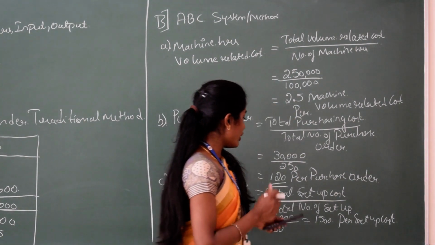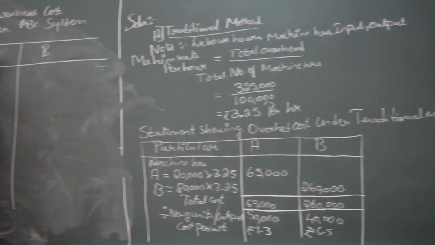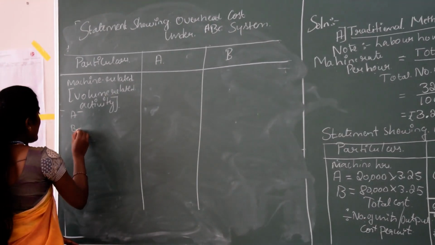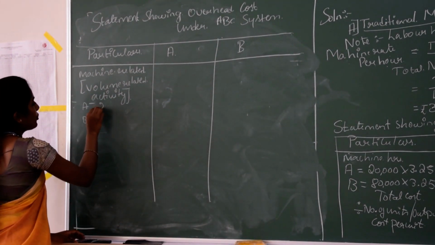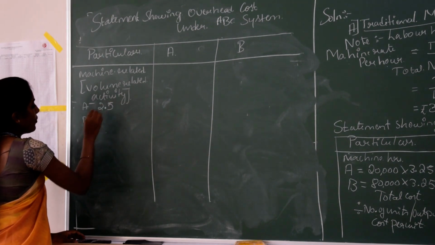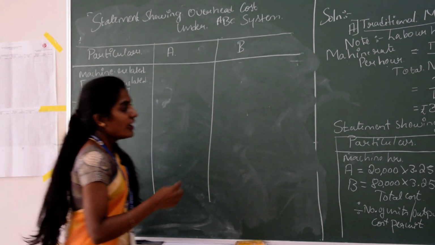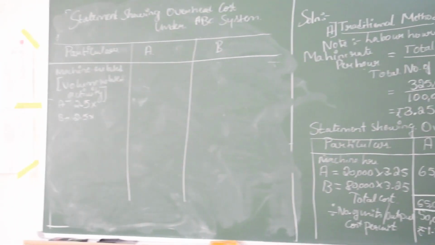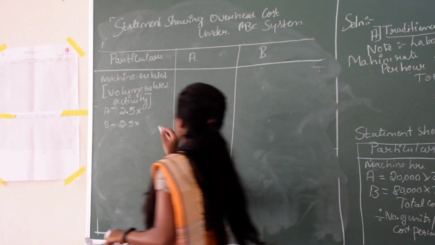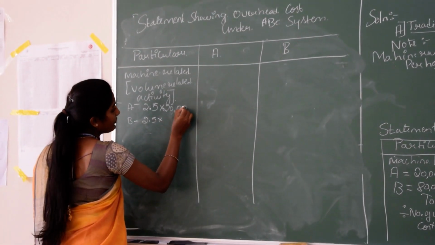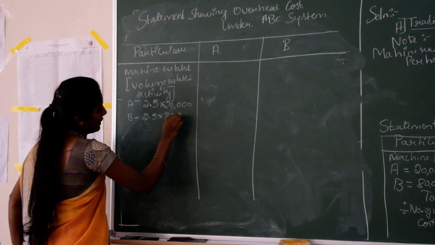Now, we are going to write the total cost for A and B. For A and B, we are going to calculate the volume related activity cost. 2.5 is the per volume rate which is multiplied with machine hours. You can see the machine hours for product A is 20,000 and machine hours for product B is 80,000.